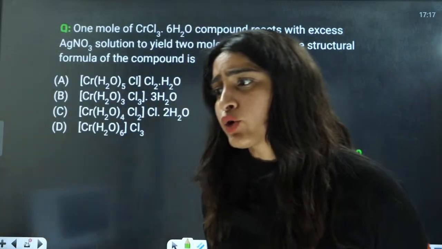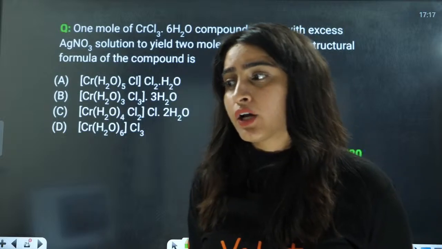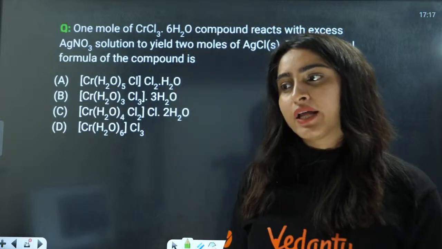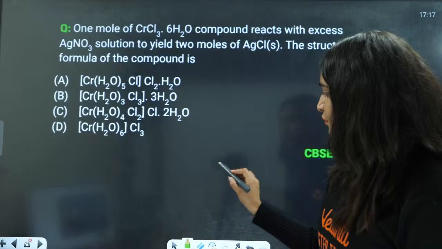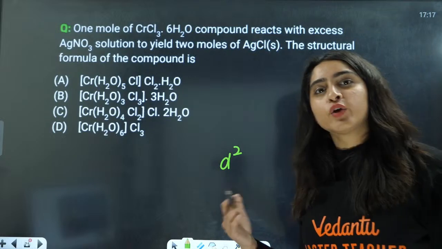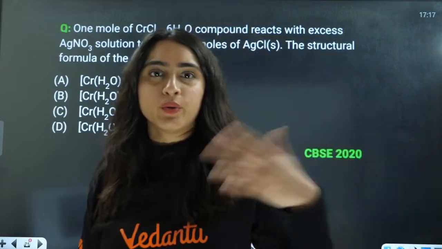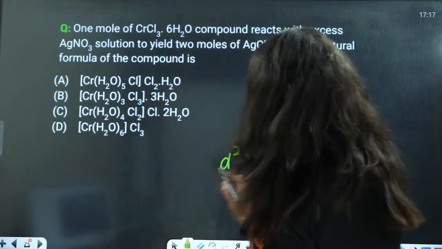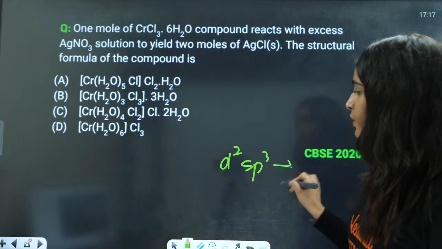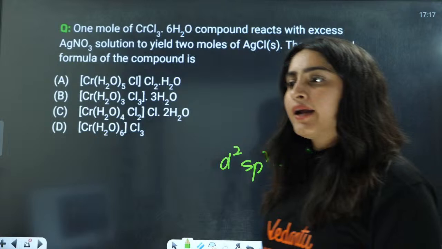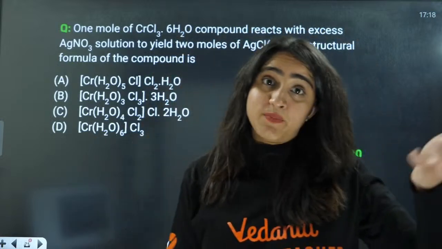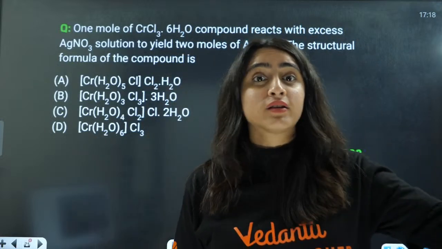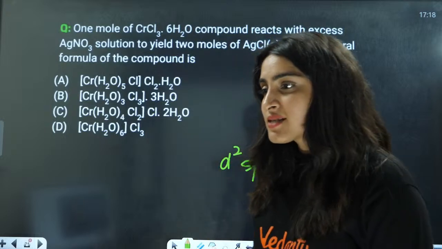Is it necessary to mention outer and inner octahedral, ma'am? If they have asked you, yes. If you know, you will get to know that after calculating it. If you know that this is sp3d2, you write outer octahedral; if d2sp3, inner octahedral. The examiner will get impressed that the person knows which is inner octahedral and which is outer octahedral.